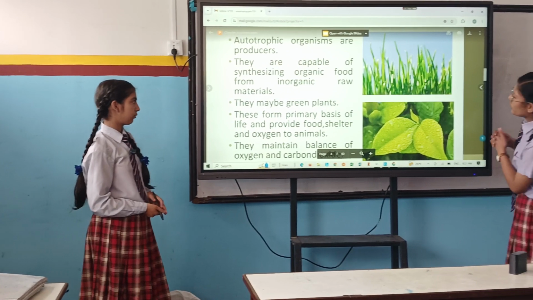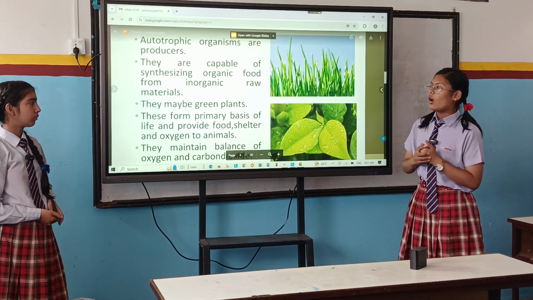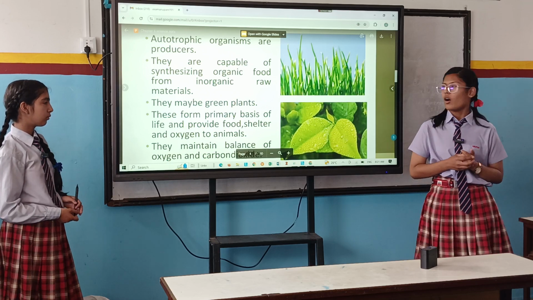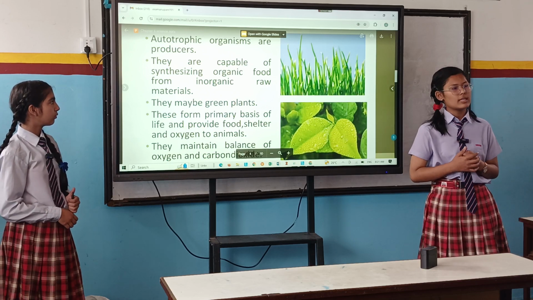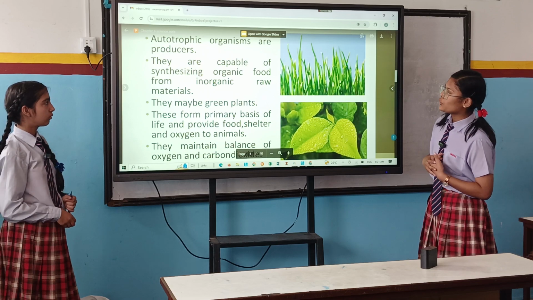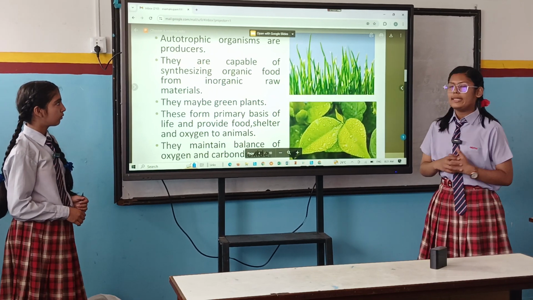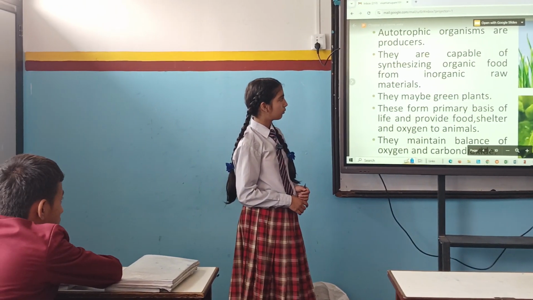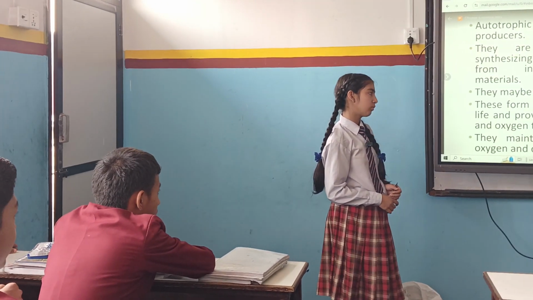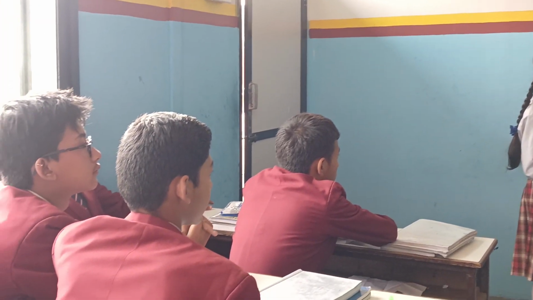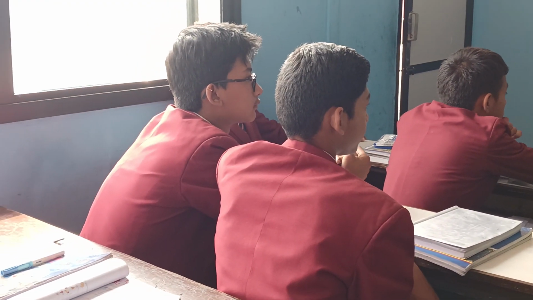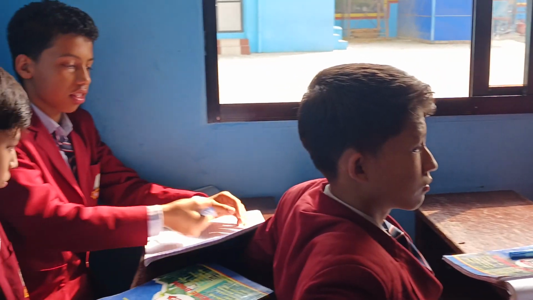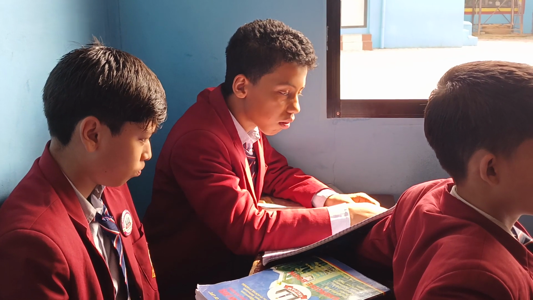Our first topic is producers in biotic components. All the autotrophic organisms are producers. It means the organisms which are capable of producing their food themselves are known as autotrophic organisms, the producers. It is also mentioned in the next point that they are capable of synthesizing organic food. They are able to make organic food from inorganic raw materials such as solar energy, water and minerals through the process of photosynthesis. They may be green plants.